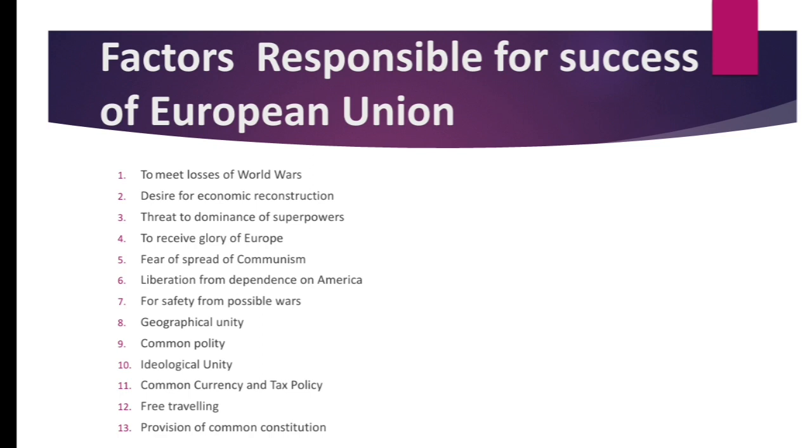Then comes common polity. European Union has 21 republics and six monarch countries, but the democratic supreme power system in Europe is vested in the people, so it has a common polity. Ideological unity है European Union में, that is it has a liberal ideology. Economic, cultural and political unity भी है. उसके बाद common currency and tax policy है उनके पास. And free traveling, that is single passport for countries of European Union, and they can access the embassy of any member nations.